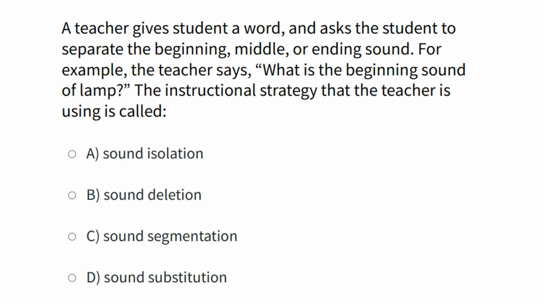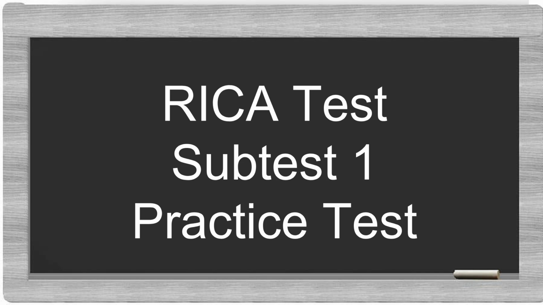And for our final question, a teacher gives a student a word and asks the student to separate the beginning, middle, or ending sound. For example, the teacher says, "What is the beginning sound of lamp?" The instructional strategy that the teacher is using is called A. Sound isolation, B. Sound deletion, C. Sound segmentation, D. Sound substitution. The correct answer is letter A. Sound isolation. That's a wrap for our 10-point practice test.